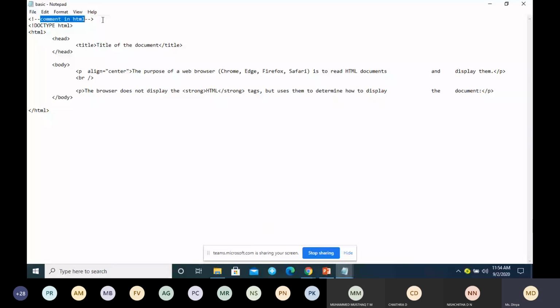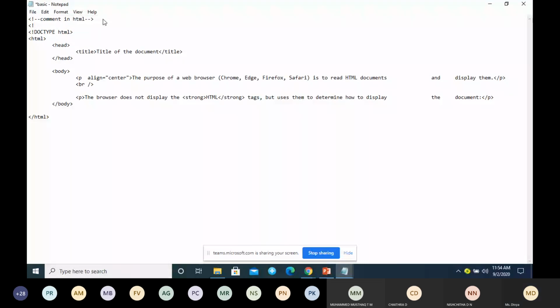I'll write one more comment. See, open angular bracket, exclamation sign, 2 dashes, and write the comment. Write the comment and go for 2 dashes and closing arrow bracket. So this is how you create the comment.